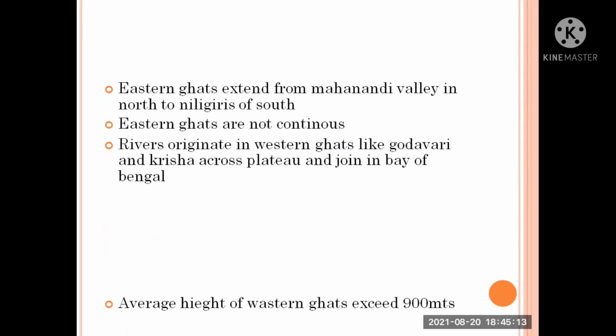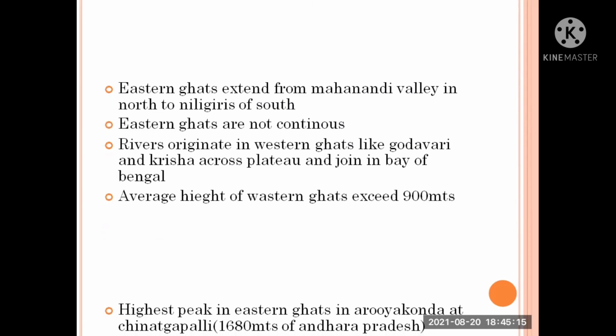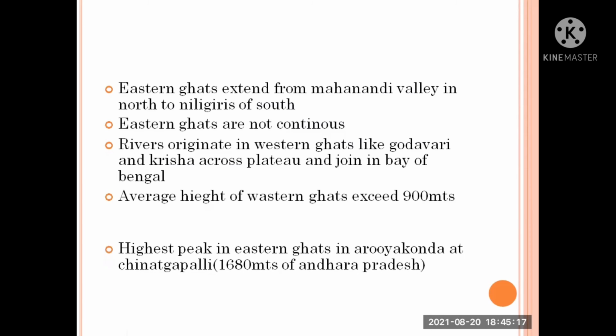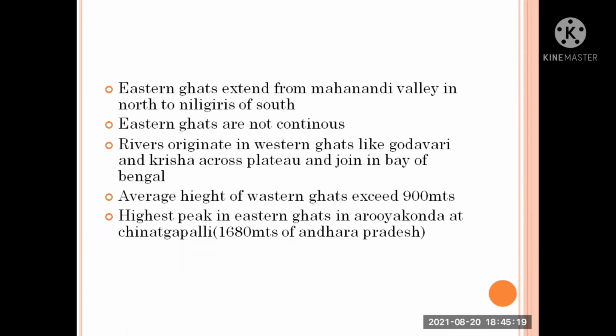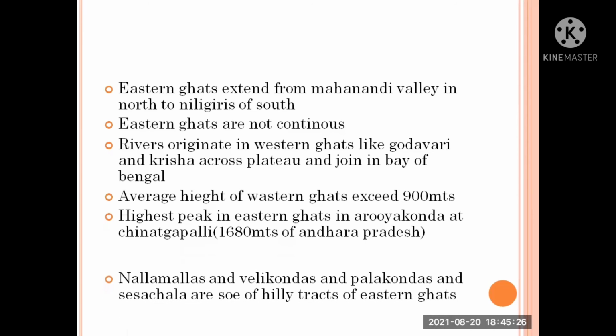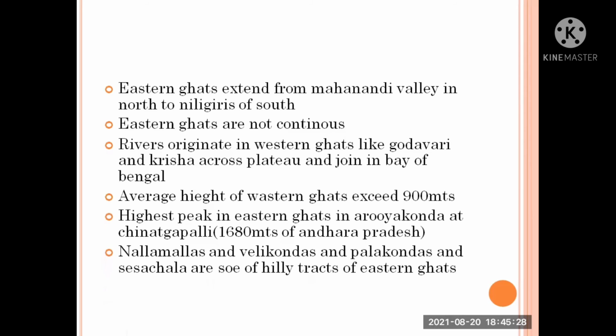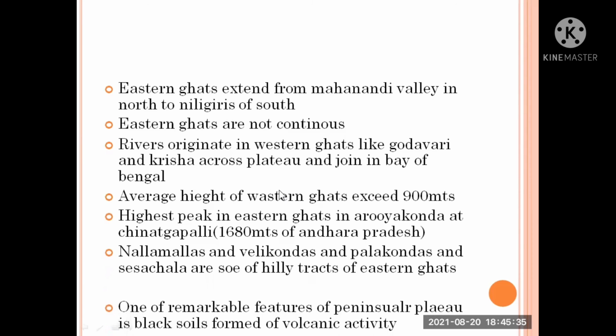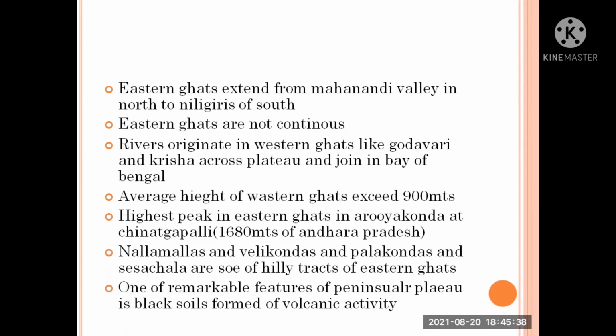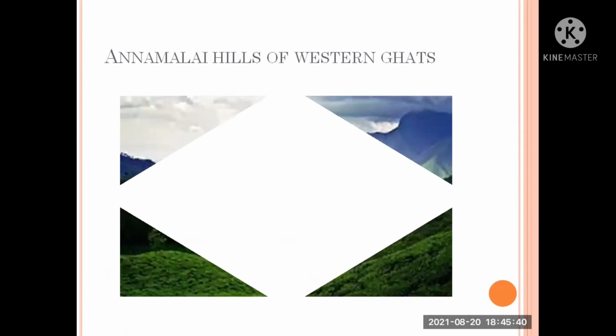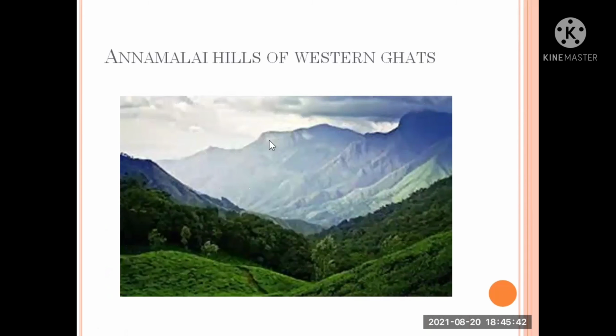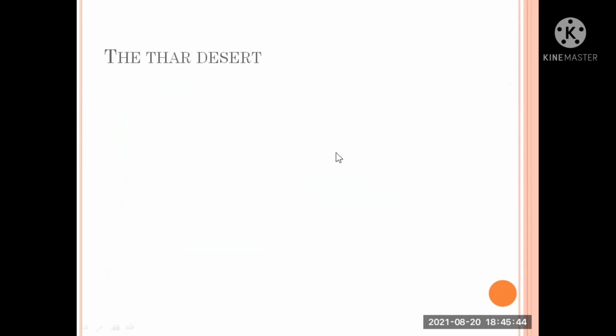The average height of the Western Ghats exceeds 900 meters. The highest peak in the Eastern Ghats is Arma Konda at Chintapalli, 1680 meters, in Andhra Pradesh. The Nallamalas, Velikondas, Palkondas and Seshachalam hills are also seen as hill tracts of the Eastern Ghats. One of the remarkable features of the Peninsula Plateau is black soil formed by volcanic activity. Here you could see the Anamalai Hills of the Western Ghats.